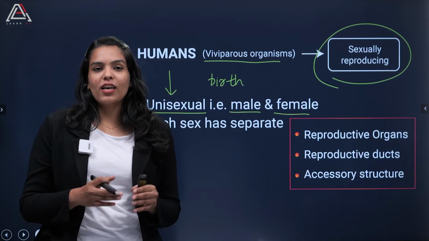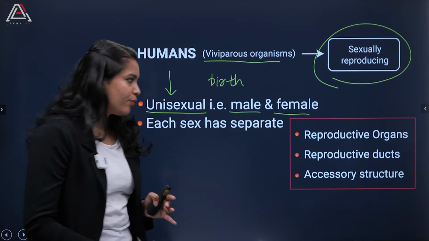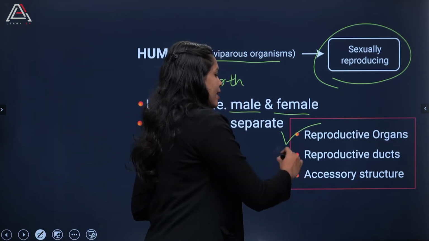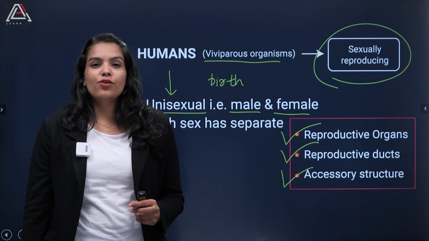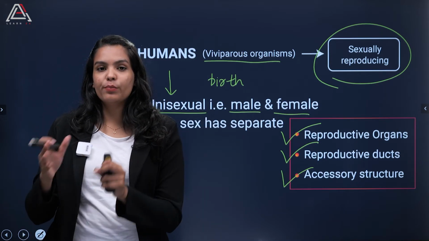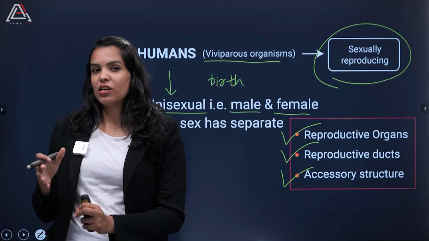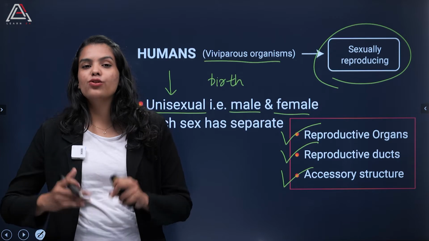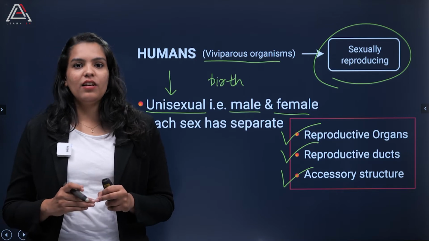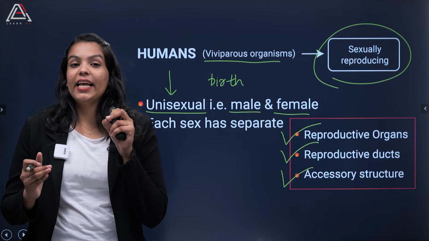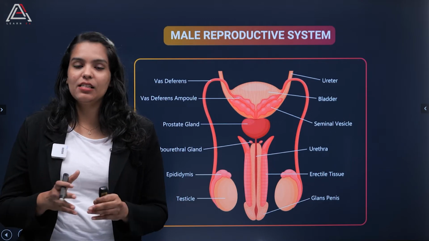Now, talking about each of the sexes separately, each of the sexes has separate reproductive organs, reproductive ducts and accessory structures, right? So when we are talking about male, male has separate reproductive organ, separate reproductive ducts and separate accessory structure than female, right? So we will be talking about these three in detail in this particular chapter and of course its involvement, right? So let's just start with the male reproductive system itself, right?